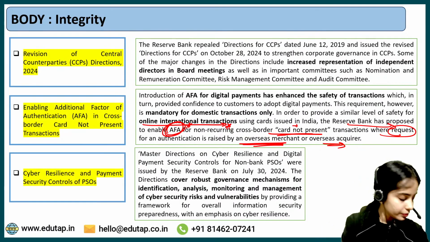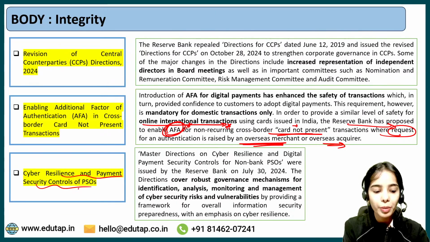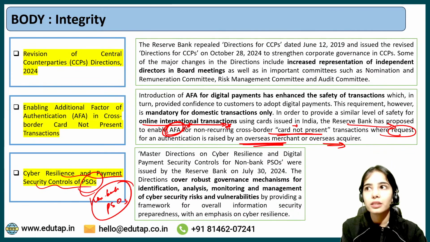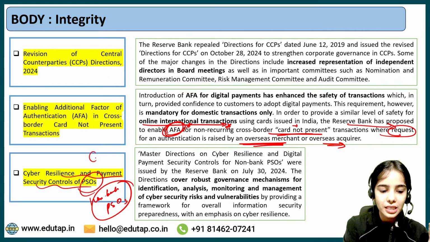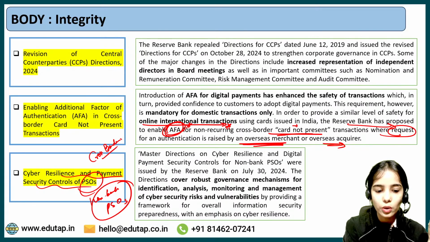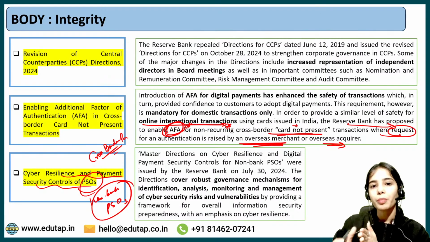Okay, next is cyber resilience and payment security controls of payment system operators. Now there are non-bank payment system operators. As you know, there is Google Pay, there are different payment system operators that are operating some system, like they are providing the Google Pay services, like there is PhonePe, there are different applications that are available, right? Cross-border payments are also being provided, or you are also doing cross-border payments through some systems. So they are the payment system operators.